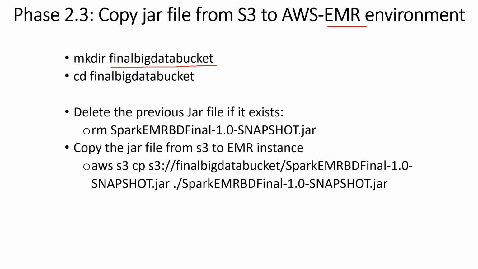If this was the second time, I removed the previous jar file that I copied from S3. Then I made a new copy with AWS S3 copy. This is the URL where the new jar file exists, copied into a local folder with the same name.